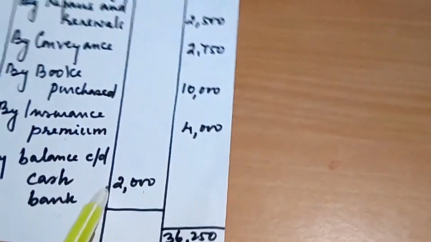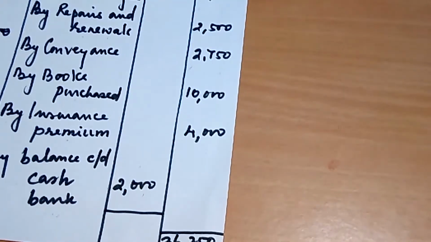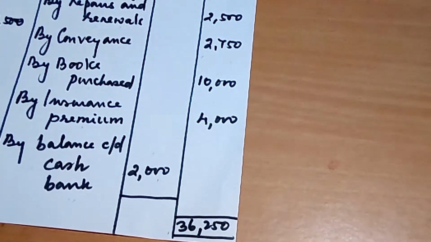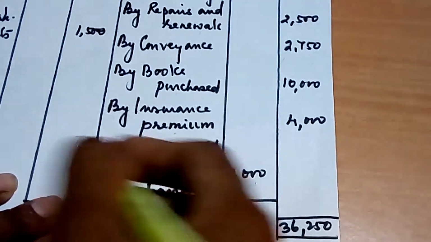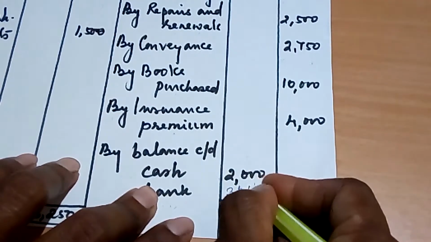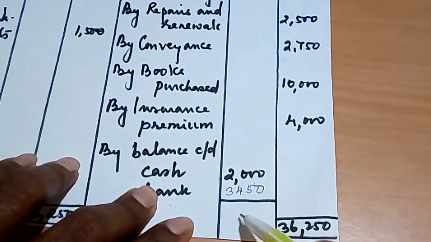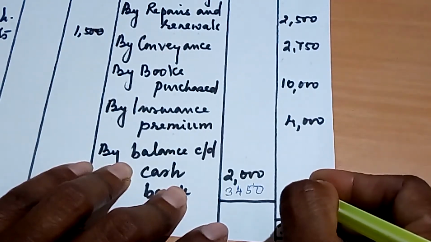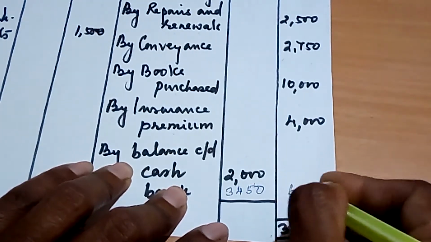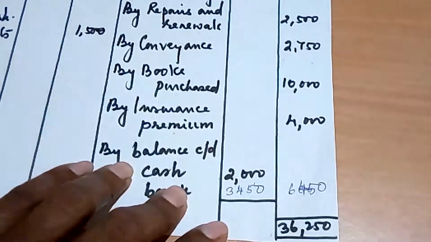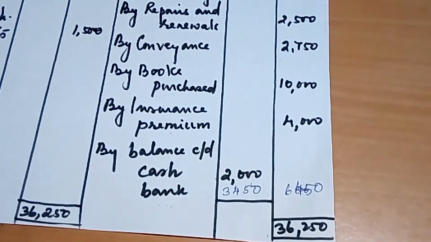You add all this and you minus it from 36,250 and you will get 3,450. Now this 2,000 plus this 3,450, you get the cash balance, the by balance CD as 6,450. That's all for today.